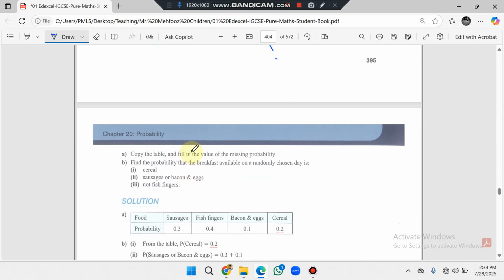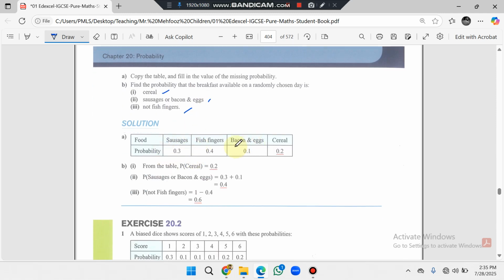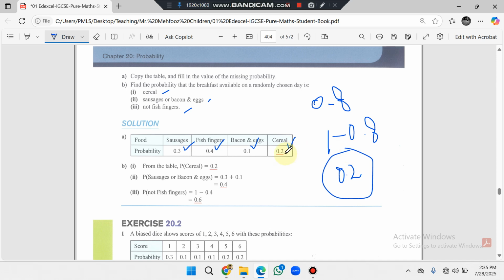Question 1, part A is basically to copy the table and fill in the value of the missing probability, the cereals probability. Part B is to find the probability that the breakfast available on a randomly chosen day is cereal. Part C is sausage or bacon and eggs, and part D is not fish fingers. First of all, we have to complete the table. This is 0.3, this is 0.4, this is 0.1. When we add these probabilities, the answer is 0.8. The cereals probability is 1 minus 0.8, which is 0.2.